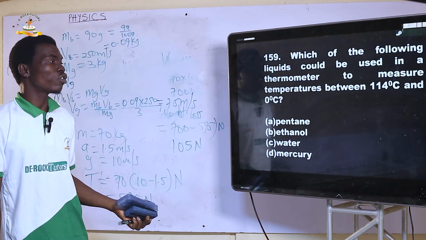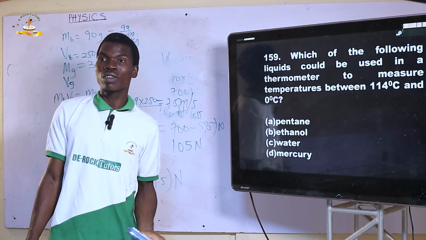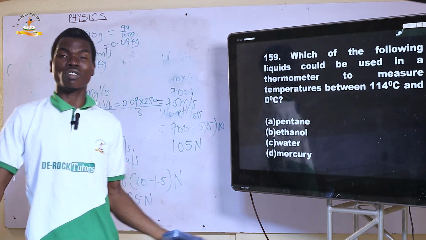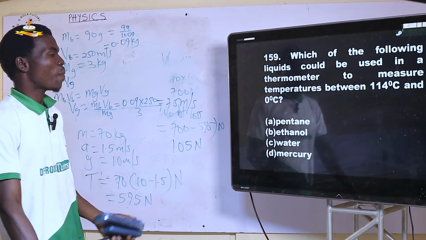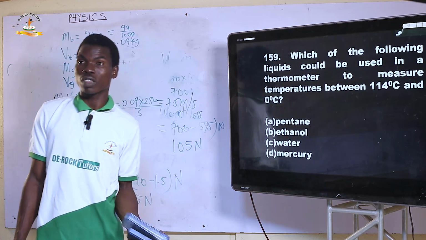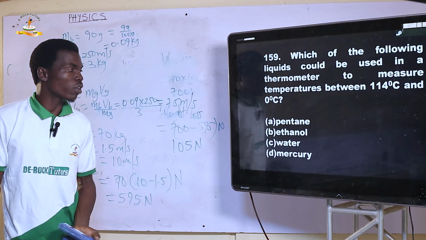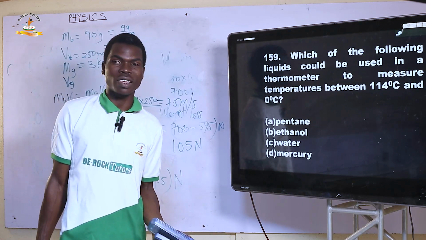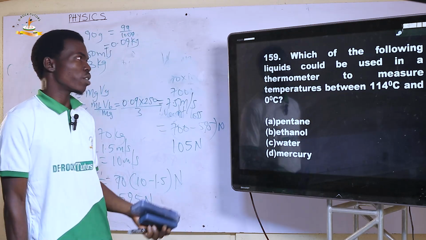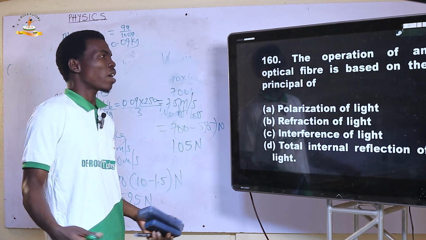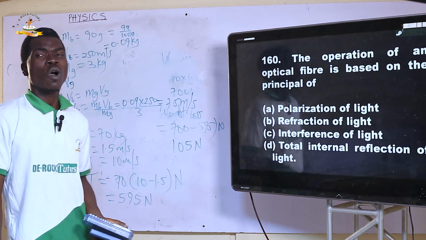Ethanol and pentane. Ethanol cannot reach up to 114 degrees Celsius. Ethanol will boil at about 78 degrees Celsius, so it wouldn't be able to do that. Pentane is not suitable. As a matter of fact, you cannot use pentane. So the only option that is best for use is mercury.